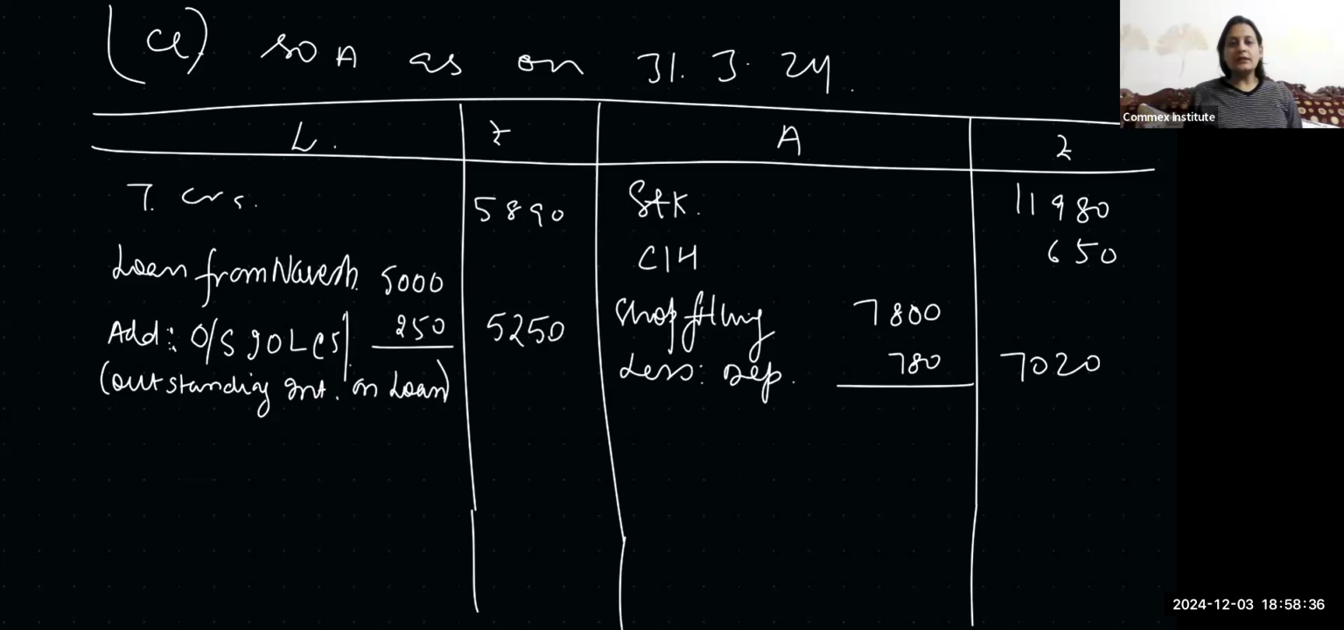Then we have trade debtors, again in the inner column because an adjustment is there, 4,560, and less bad debts, irrecoverable. So it is bad debts, and the bad debts are 270.